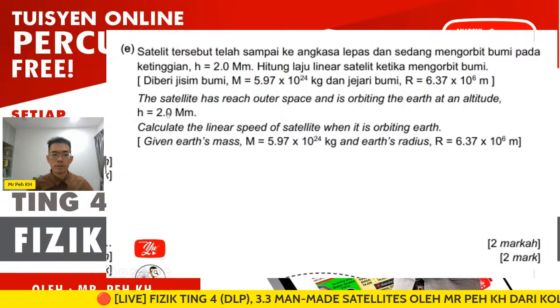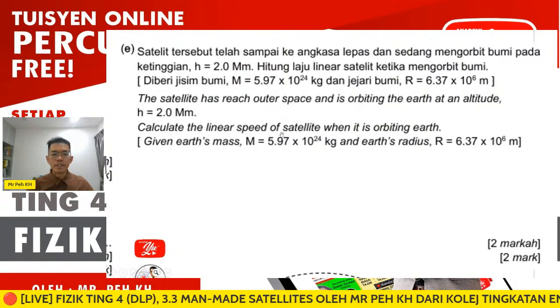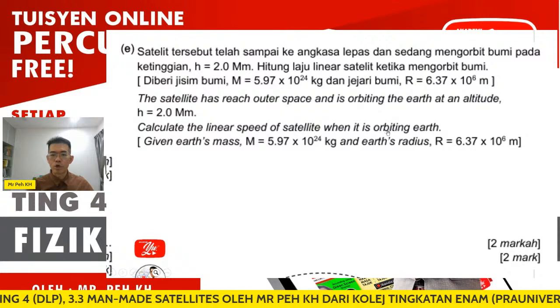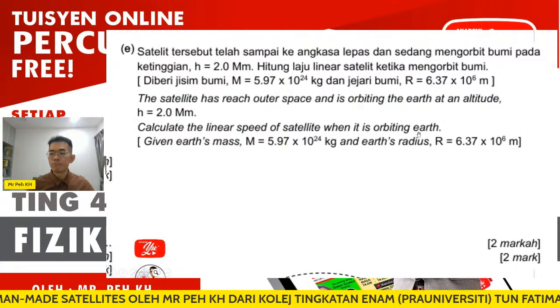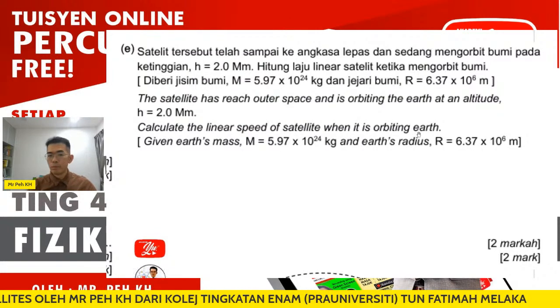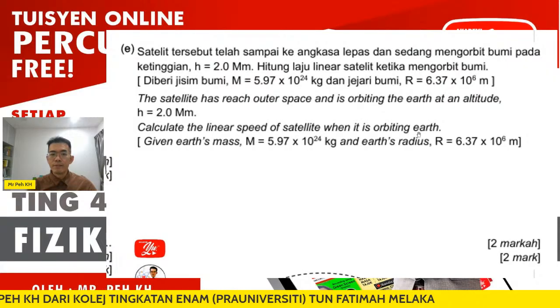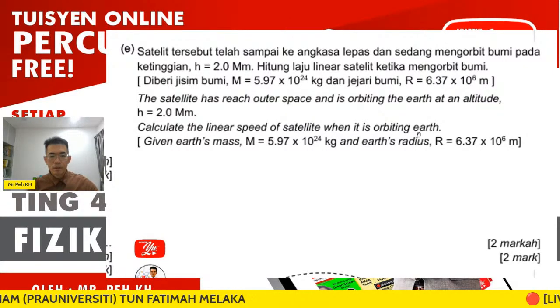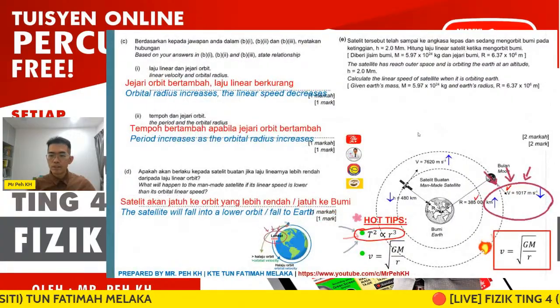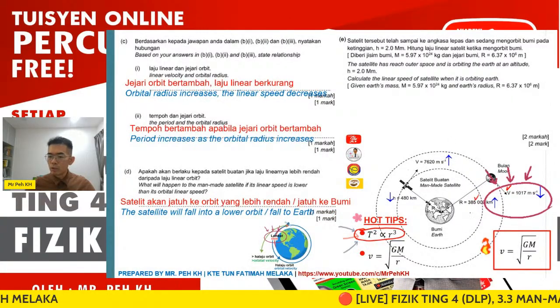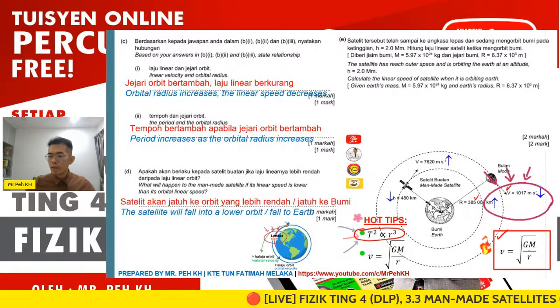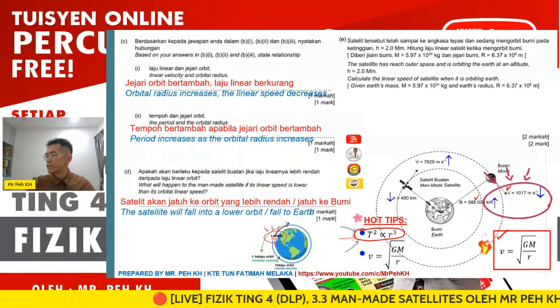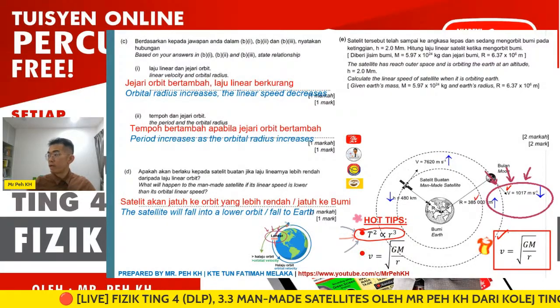Calculate the linear speed of the satellite when it is orbiting Earth. Firstly, you should know the formula that relates G, M, and h here. The formula will be v equal to square root of GM over r. This is the formula we derived together just now.